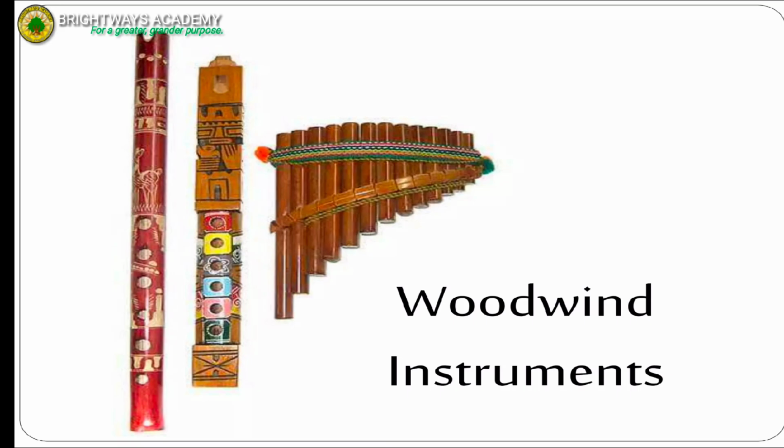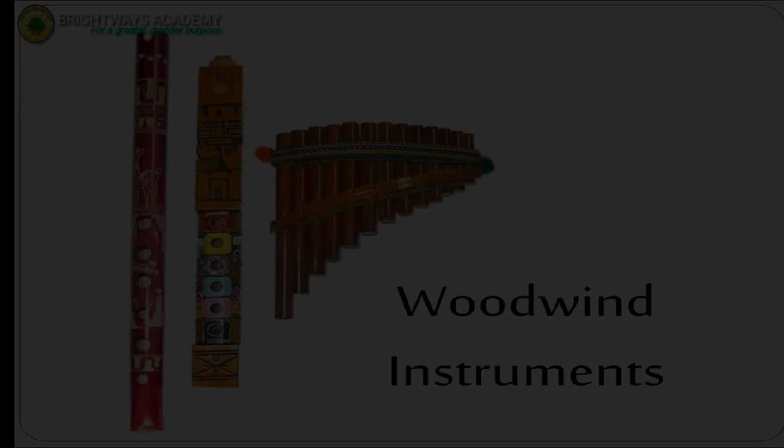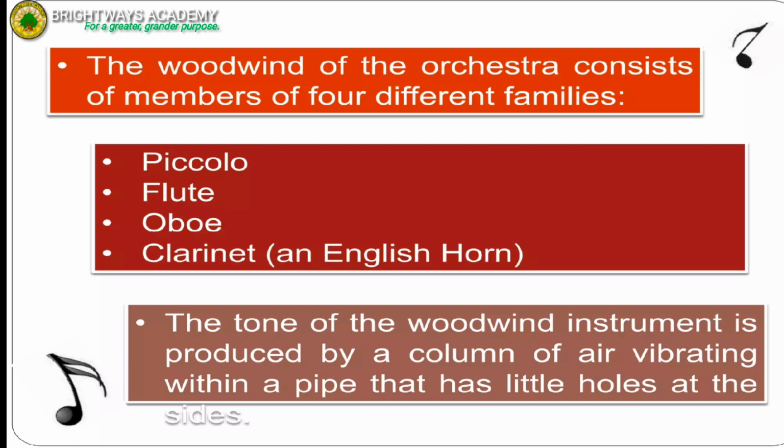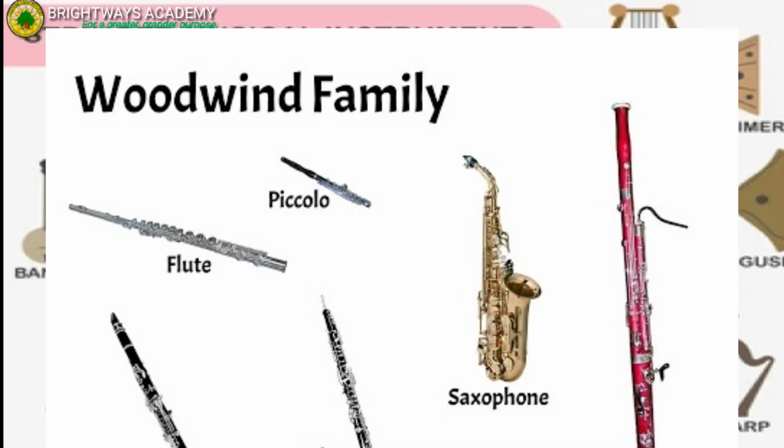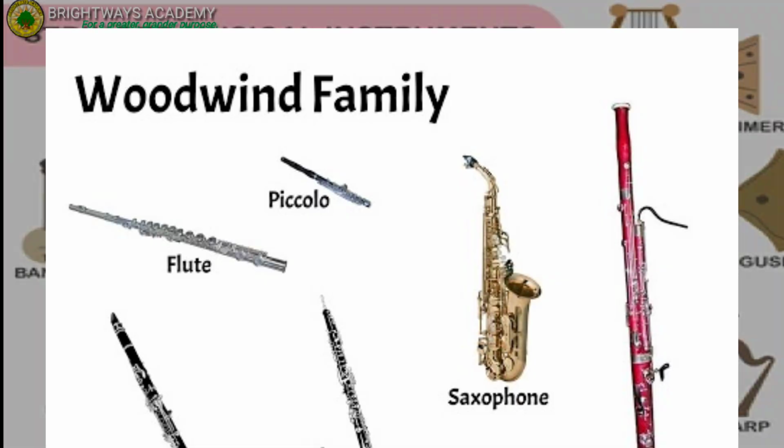Now let us proceed to woodwind instruments. The woodwind of the orchestra consists of members of four different families. We have piccolo, flute, oboe, clarinet, and English horn. The tone of the woodwind instrument is produced by a column of air vibrating within a pipe that has little holes at the sides. These are the examples of woodwind instruments.